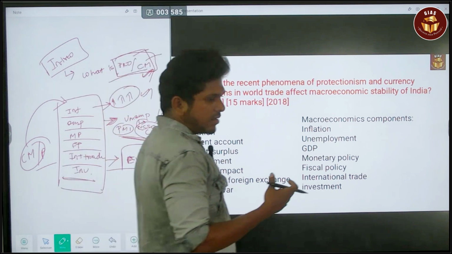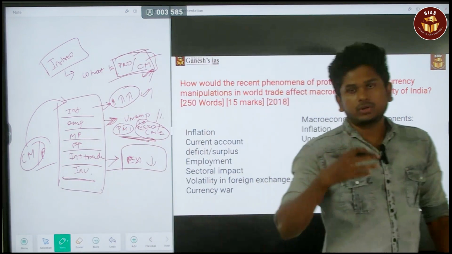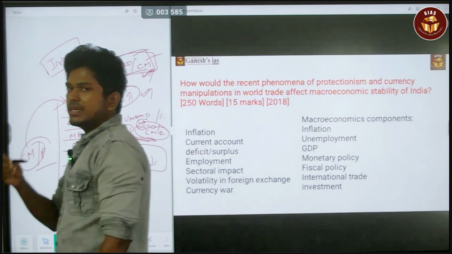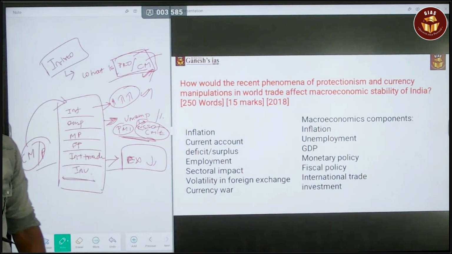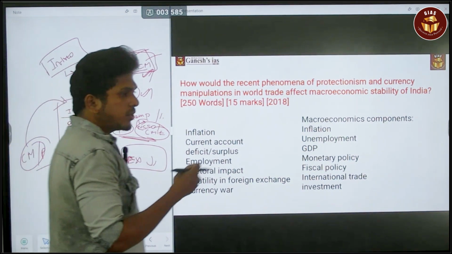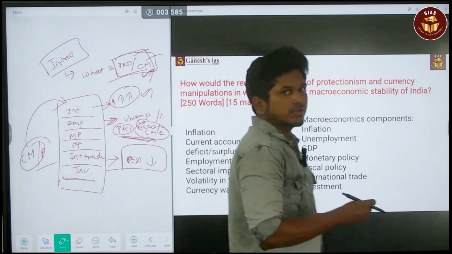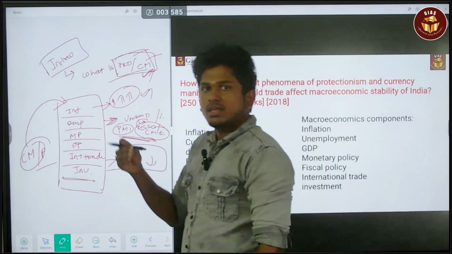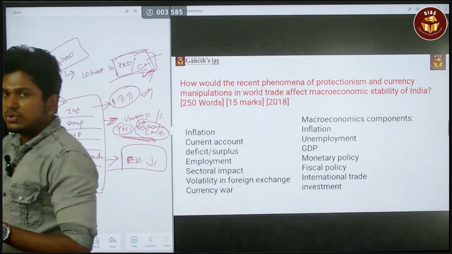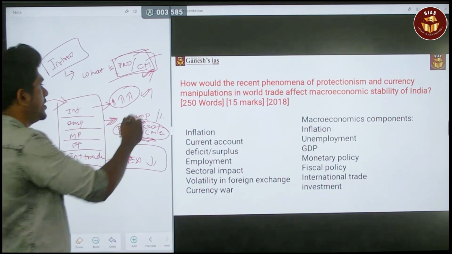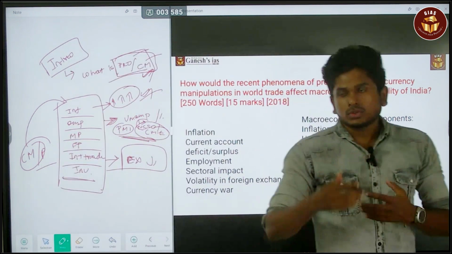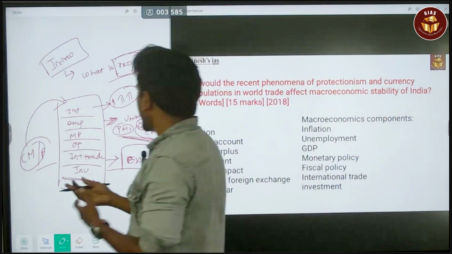How the inflation will happen: if they restrict the trade, in that scenario the import of certain essential goods will be reduced, or the import of certain raw materials will be reduced. By the way, the production process will be affected, and it will lead to reduced products in the market, so that will lead to inflation. Okay, so this is the way you have to try to answer it.